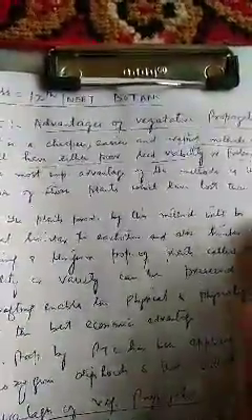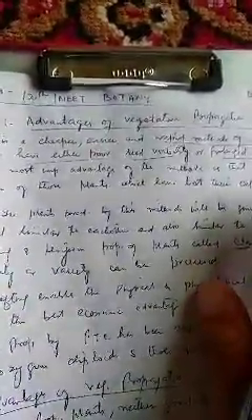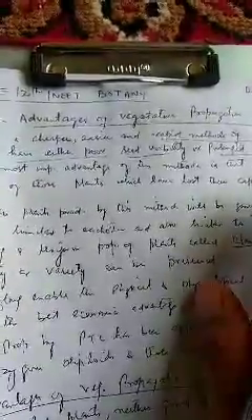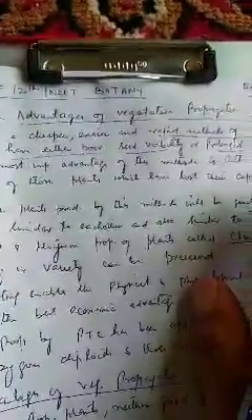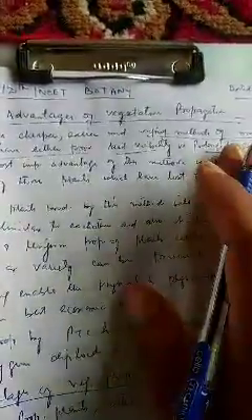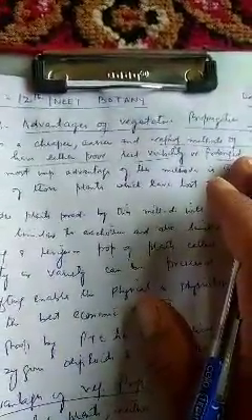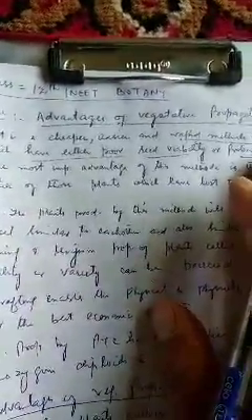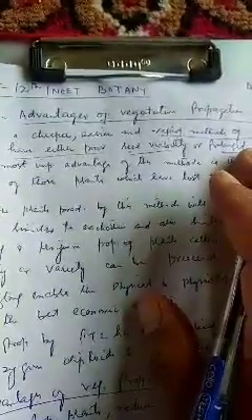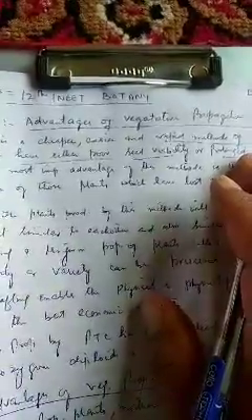For example, lily takes 4 to 7 years to flower normally because it grows slowly, but we can propagate it vegetatively, rapidly, in a short period of time. Normally if we wait to reproduce it sexually, it will reproduce only after 4 to 7 years because it takes 4 to 7 years to flower. But by this method we can propagate this lily plant in a short period of time.